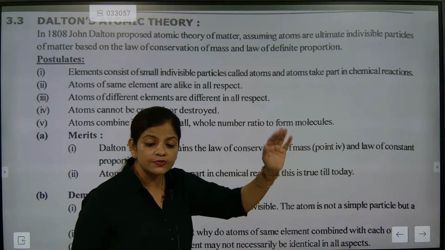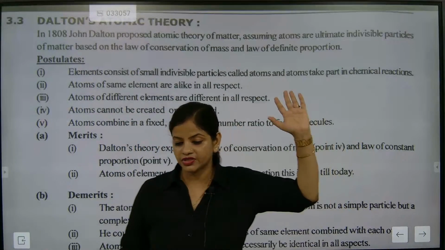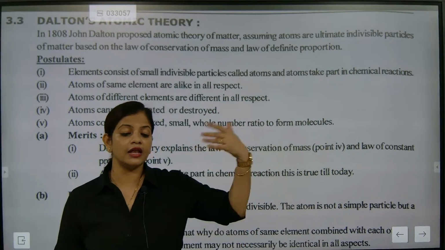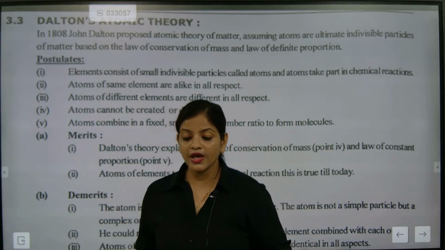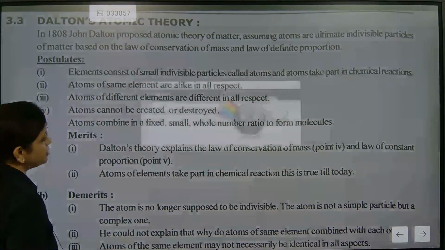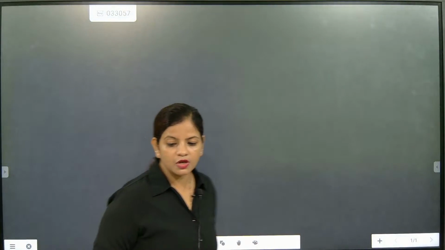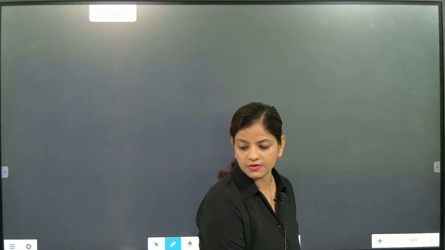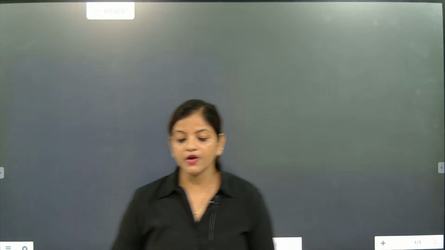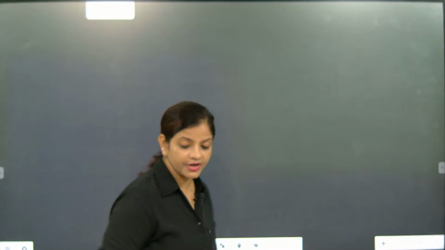And these atoms are taking part in chemical reaction. That's correct, if we had written that element consists of atoms. So every element consists of atoms. Today we are going to understand this in much more detail. Okay, so now look here. Wait 1 minute. Today we are going to understand in detail how it exactly is.